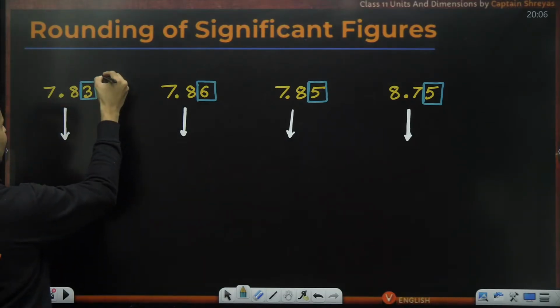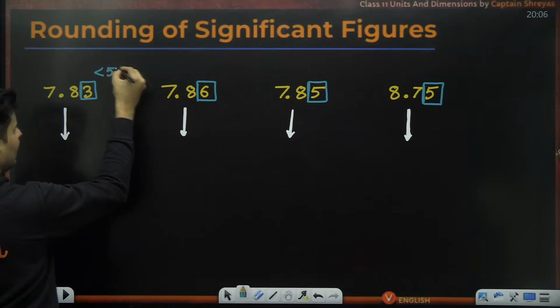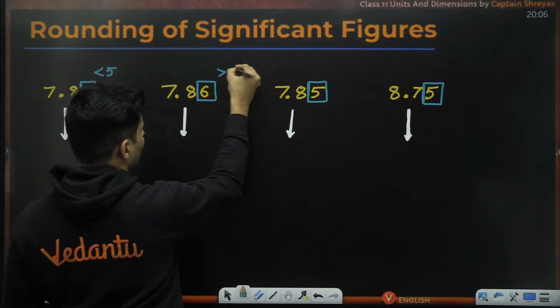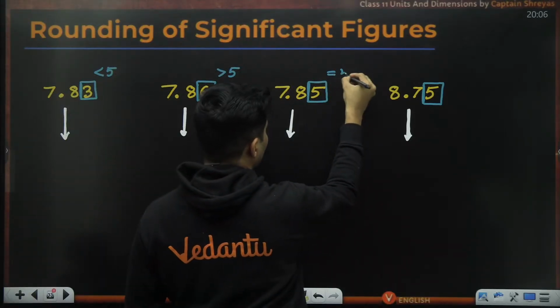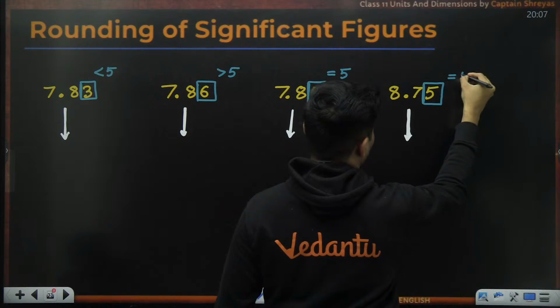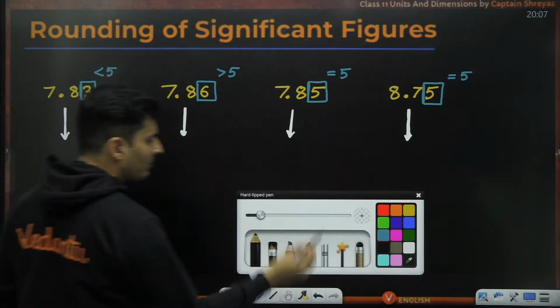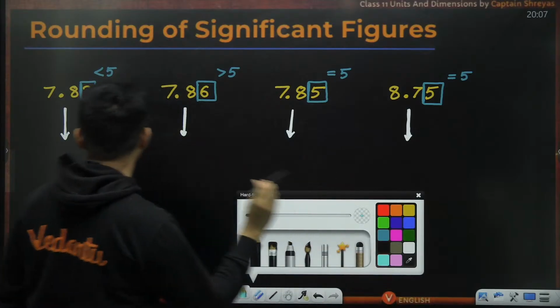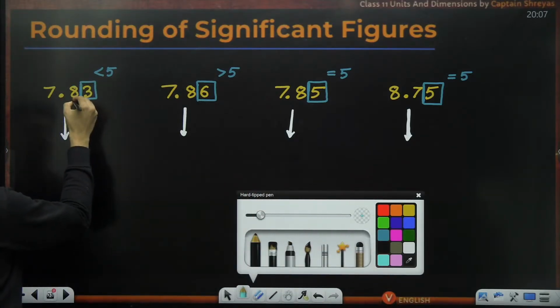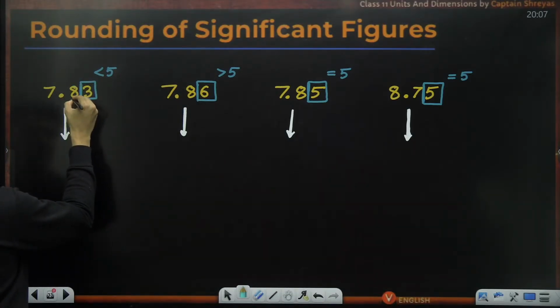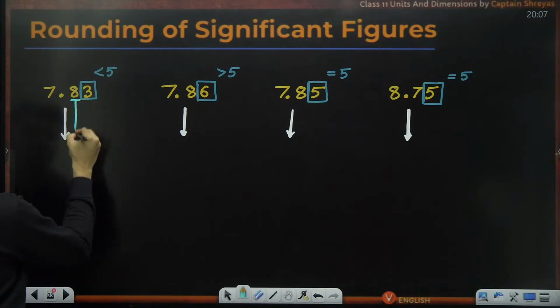Like for example, this one is definitely less than 5. This is definitely more than 5. This is definitely equal to 5. This is also definitely equal to 5 only. So if it is less than 5, then what you need to do is this previous digit which is there, this previous digit will come as it is,